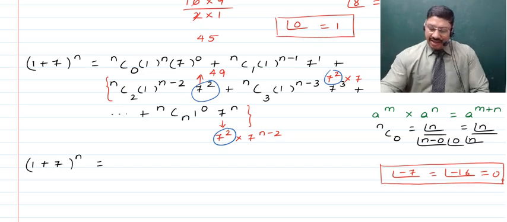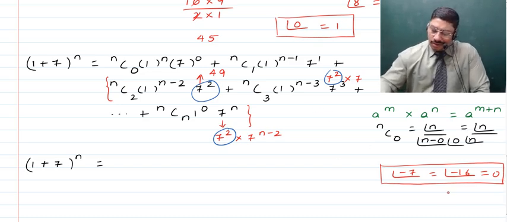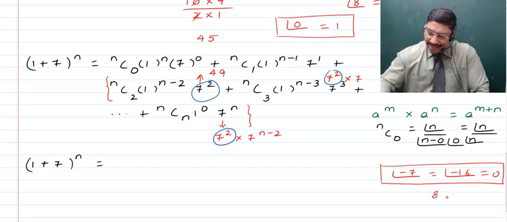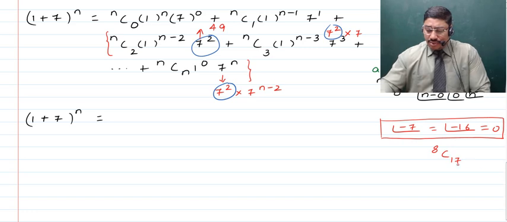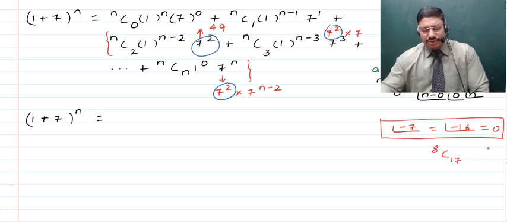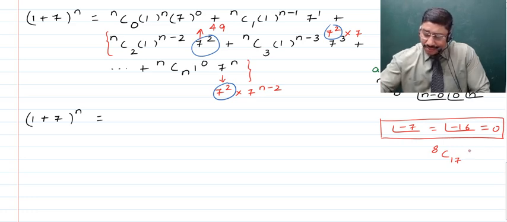I'll tell you. If you talk about any binomial coefficient, then something like 8C17 is what is going to give you this, because when you write in the denominator n minus r, that will become equal to 8 minus 17. And don't you think that this is a negative number, right? And as this is a negative number, when you find out its factorial, it will come out to be 0, and as such it is going to become undefined, right?